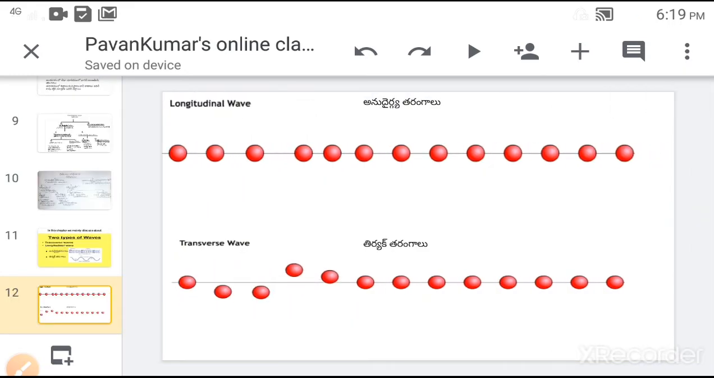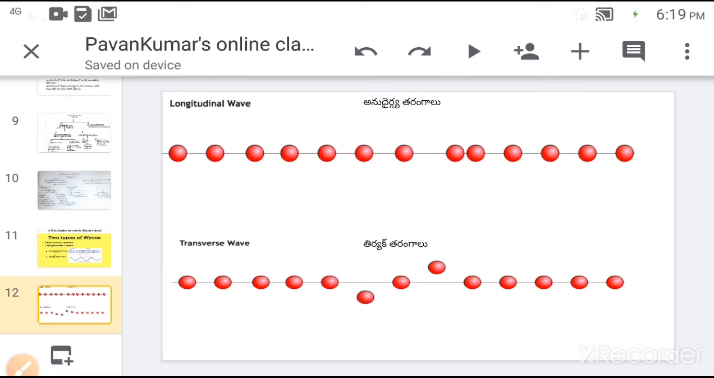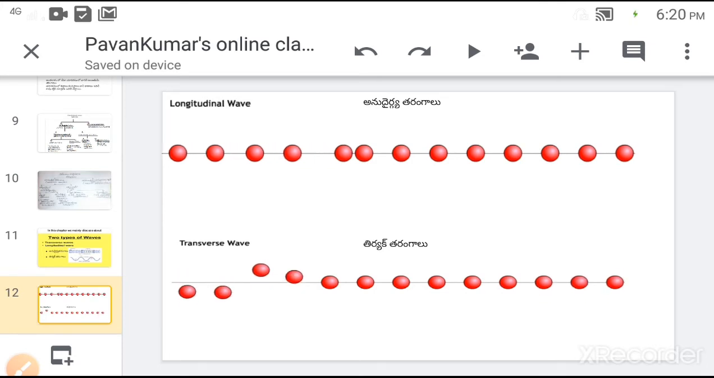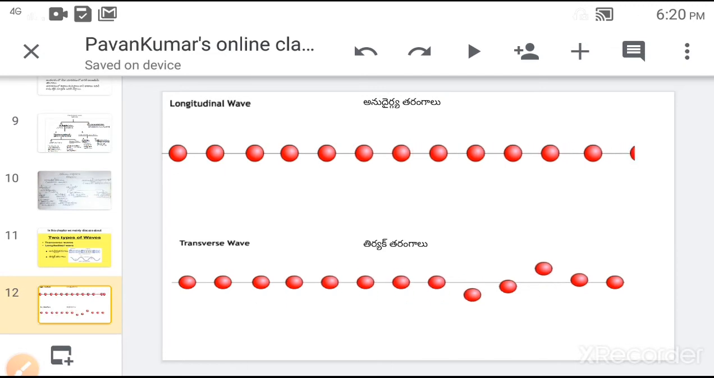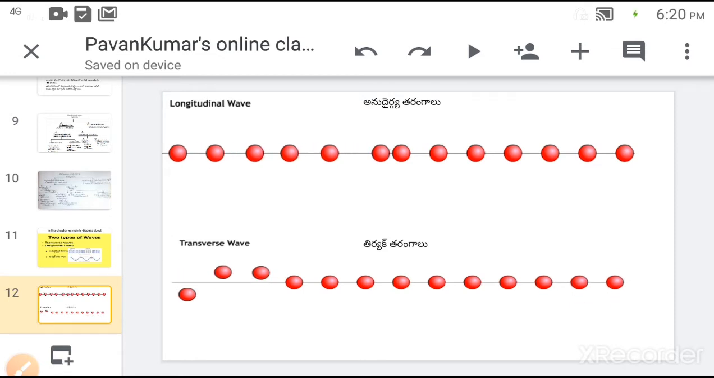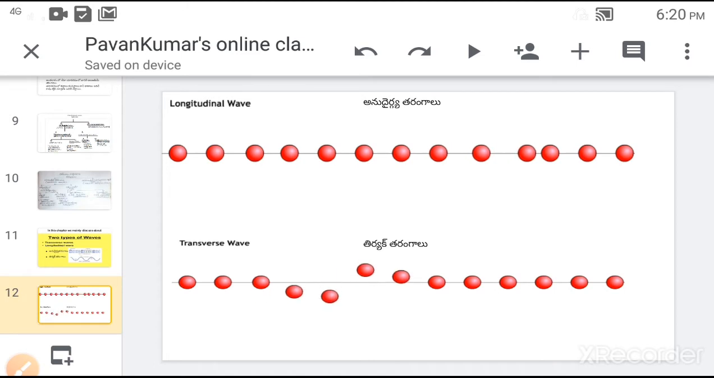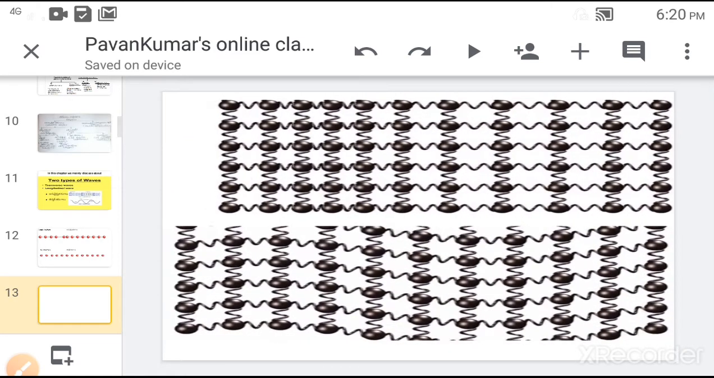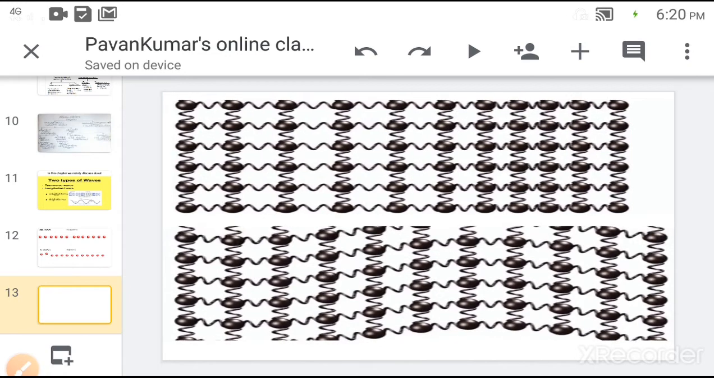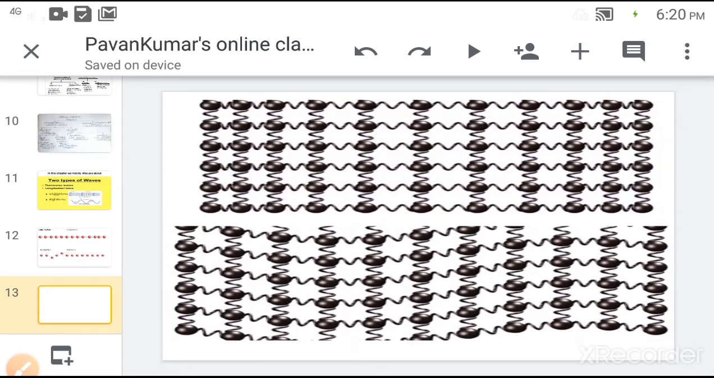Next, longitudinal waves. In the case of longitudinal waves, the particles vibrate parallel to the direction of propagation of the wave. That is, the particles move to and fro, front and back from their mean position. Hence, they can transmit energy from one particle to another particle. In the case of transverse waves, the particles of the medium vibrate perpendicular to the propagation of the wave. That is, the particles vibrate top to bottom, up and down. In this animation, we can see how the particles of the medium vibrate in the case of longitudinal and transverse waves.